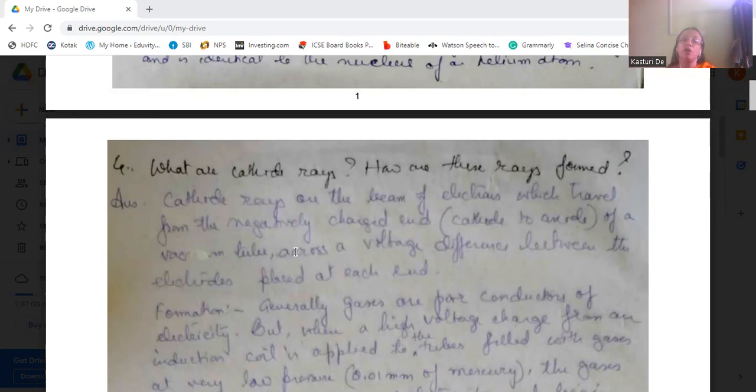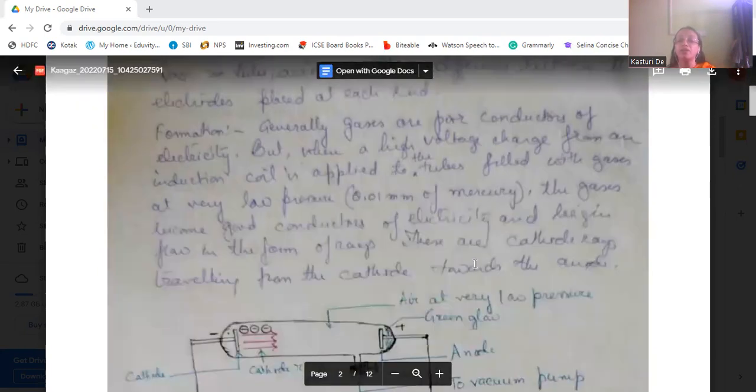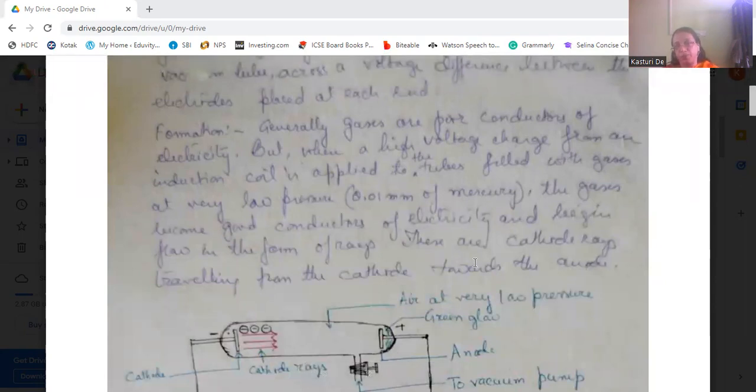Now the formation. Generally, gases are poor conductors of electricity, but how are the rays formed?